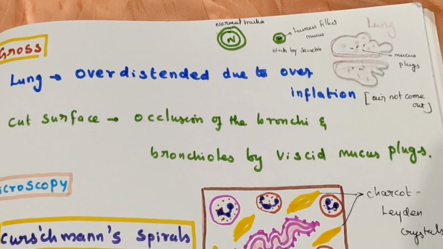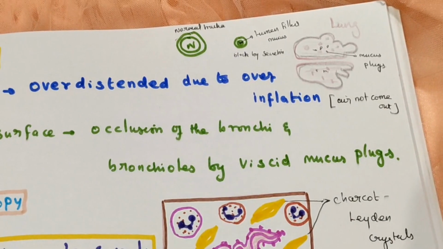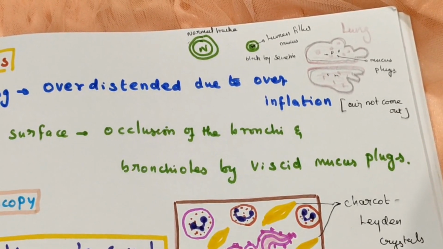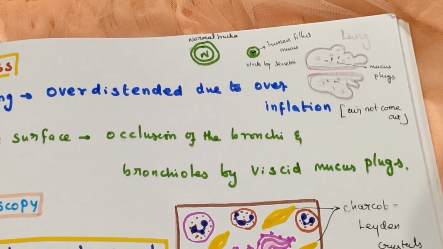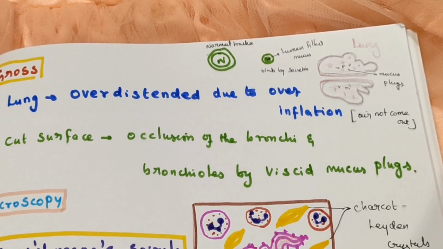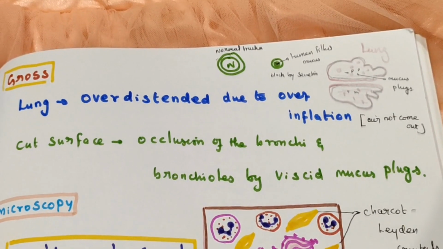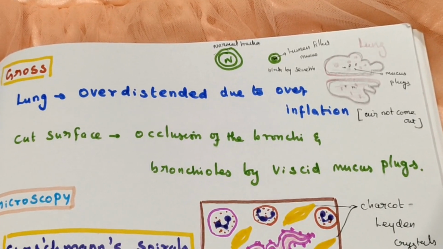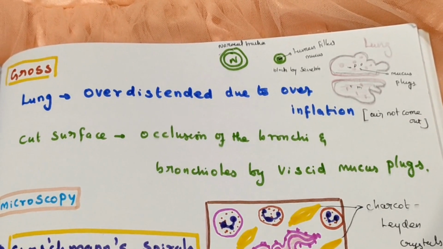Now coming to gross and microscopy. In the gross specimen, you can see that the lungs are over-distended because of air trapping. The trachea and bronchi undergo constriction, so air gets trapped inside and cannot come outside.